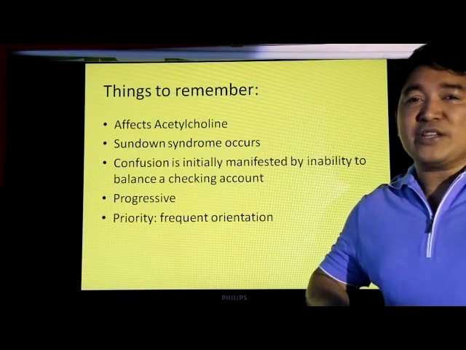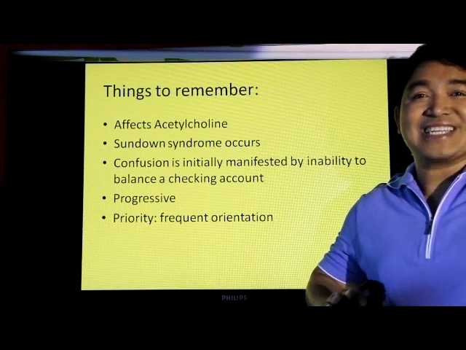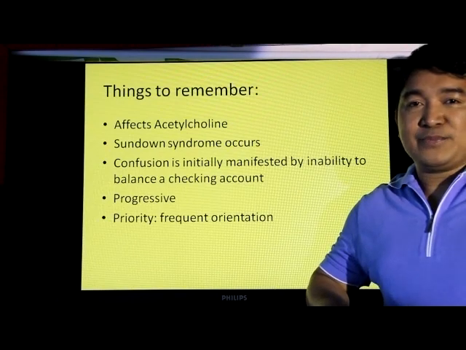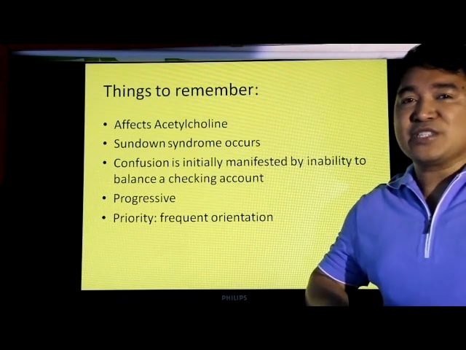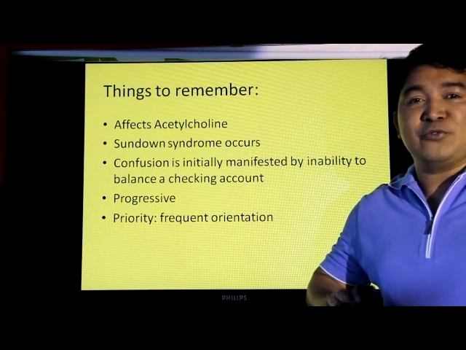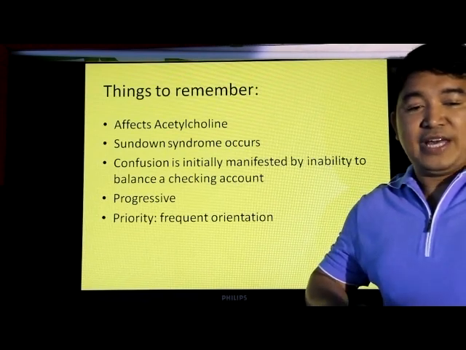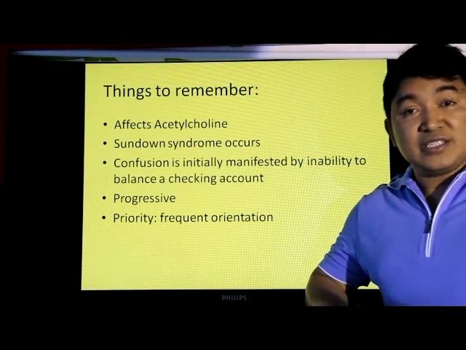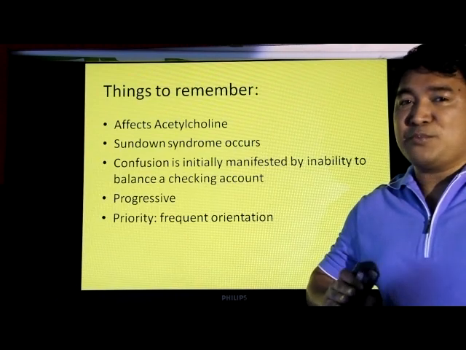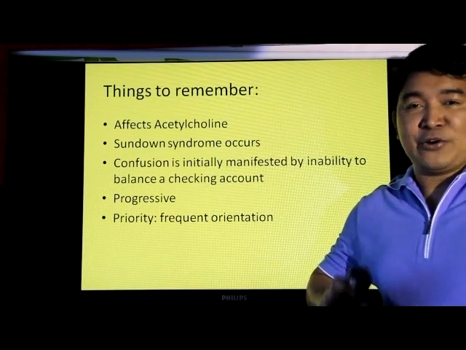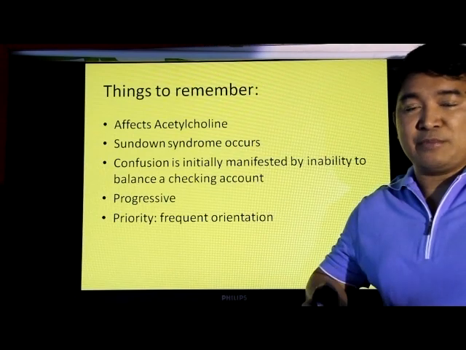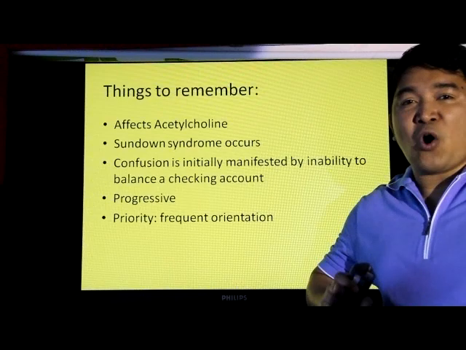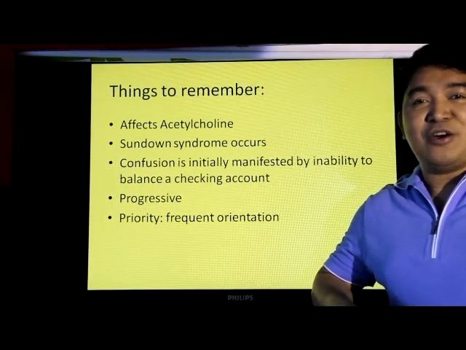What are the things that I want you to remember related to this condition? It affects acetylcholine. Now remember, acetylcholine is the neurotransmitter that helps in preserving one's memory. Sundown syndrome occurs. Sundown syndrome refers to confusion that occurs in the afternoon. Then, confusion is initially manifested by the inability to balance checking accounts. The disease is progressive, and the most important thing of all, always remember, your priority should be frequent orientation. Remember, Alzheimer's disease is a cognitive problem, so prioritize the cognitive manifestation of the client.